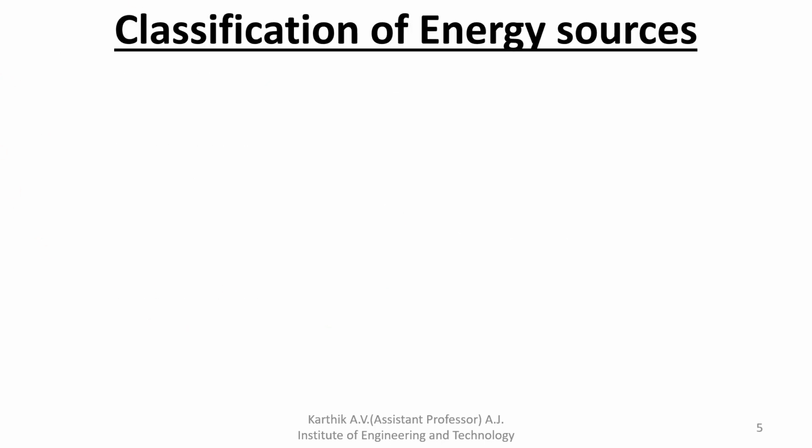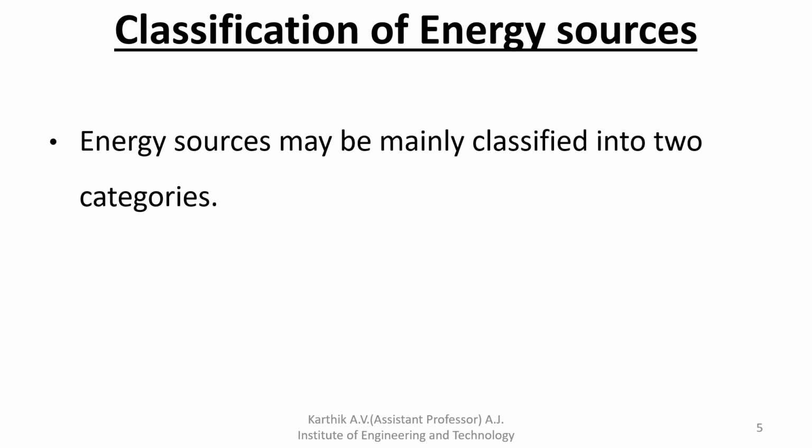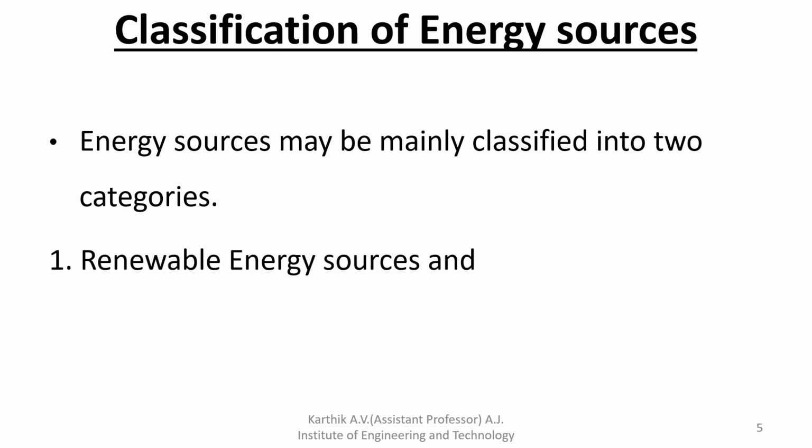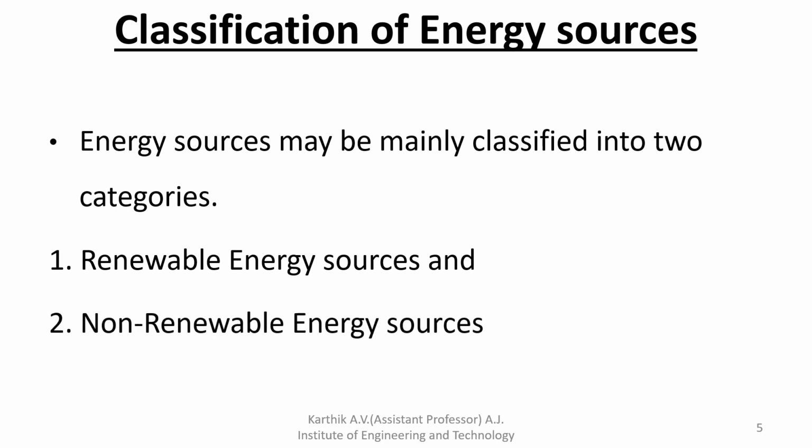Okay, next, classification of energy sources. Energy sources are mainly classified into two categories: renewable energy sources and non-renewable energy sources. Renewable energy sources are produced continuously in nature, and they will not get exhausted.